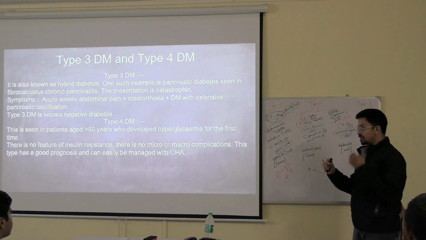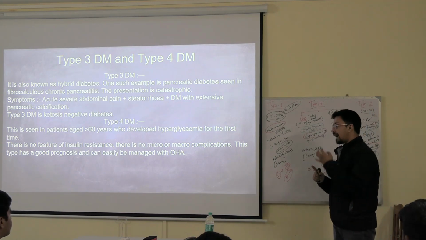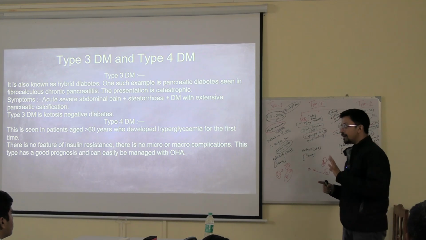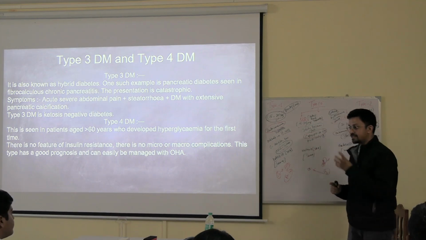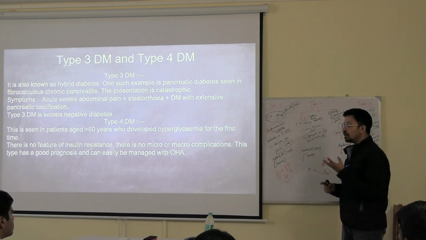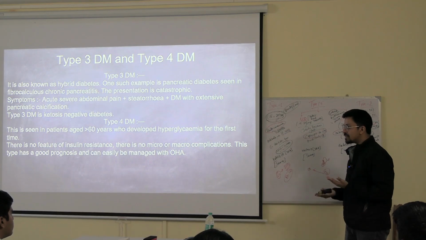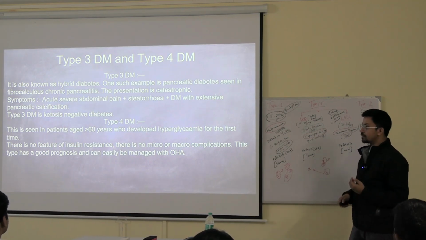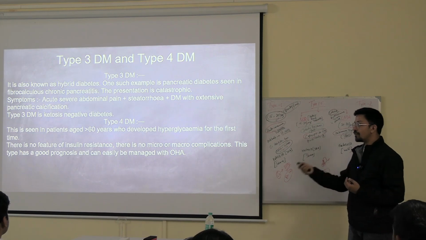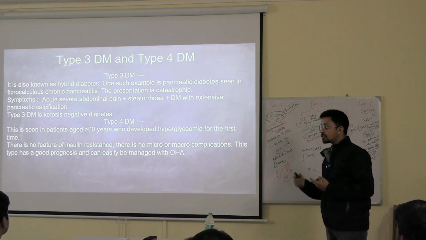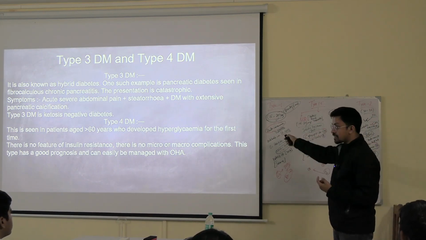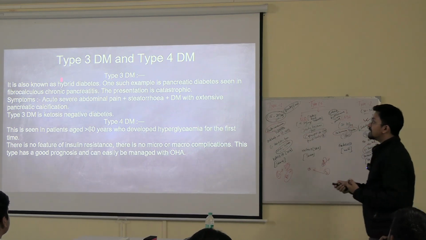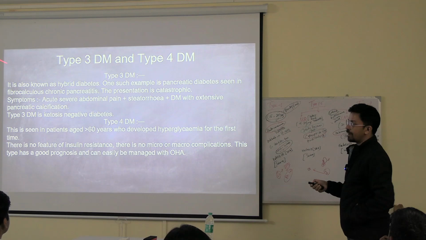The ducts which release the hormone can get blocked, and the tissues which first had pancreatitis are also getting dead. Once the cells are dying, the endocrine glands are also dying. Obviously the hormone level will be disbalanced, so insulin will be low, and those patients can develop diabetes because of less insulin, which is because of the defective pancreas, not because of insulin resistance. Okay, so that is also known as the hybrid diabetes.